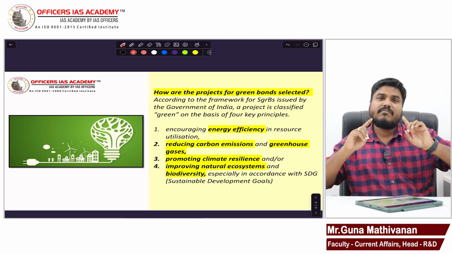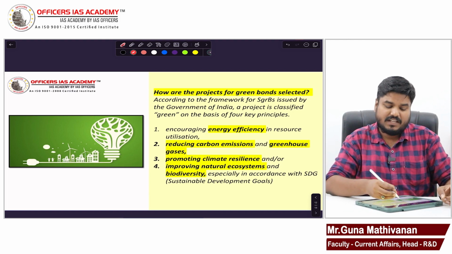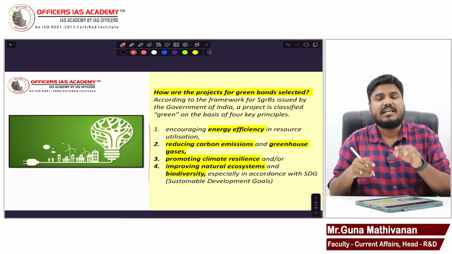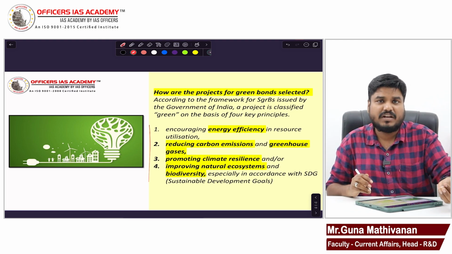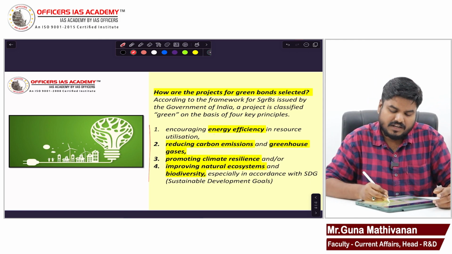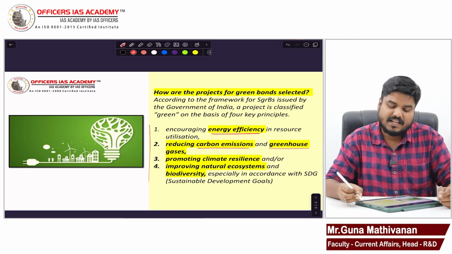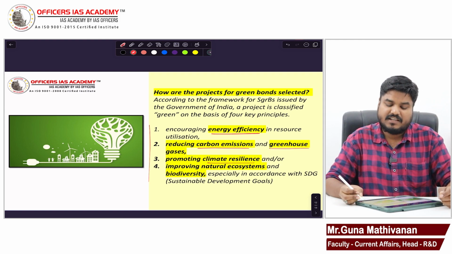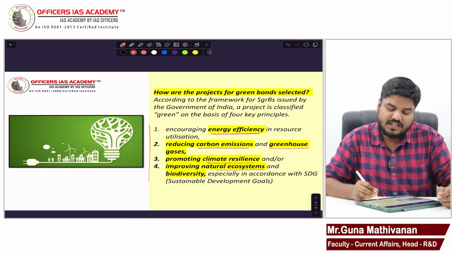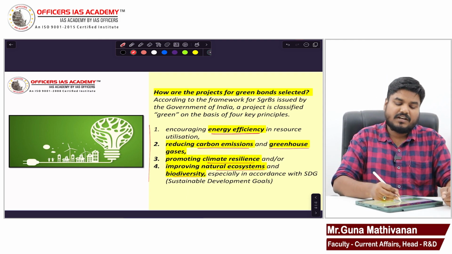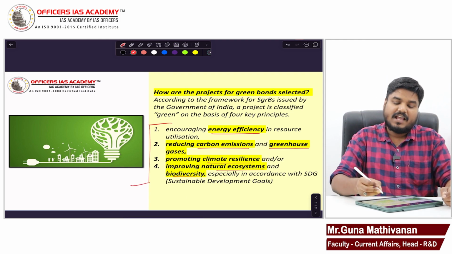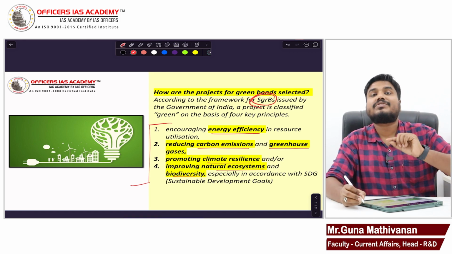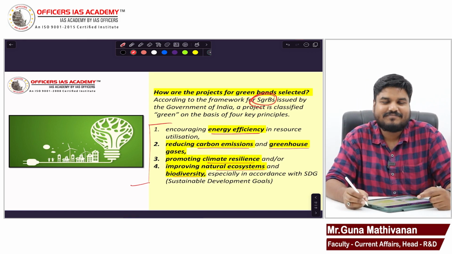So sovereign green bond can be issued. Government has given a list of projects. For these projects, government can issue sovereign green bond. What are the projects? For improving energy efficiency, for reducing carbon emission, greenhouse gases, for promoting climate resilience, for improving the natural ecosystem biodiversity. So for these reasons, government can issue sovereign green bond.